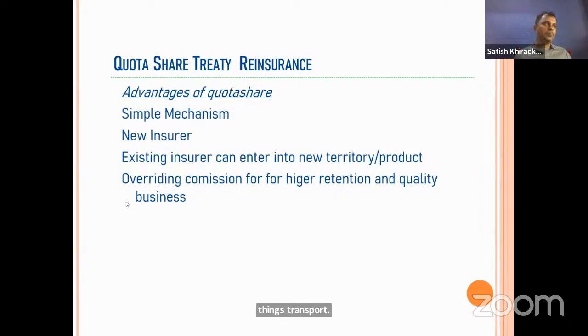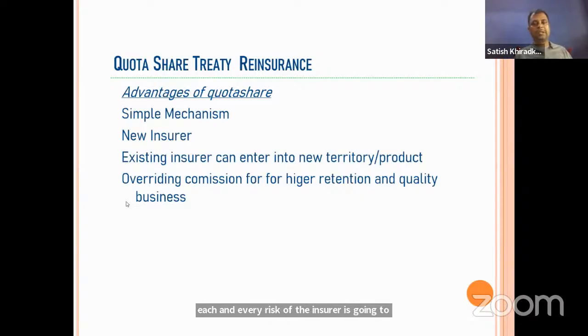It is a simple mechanism, because we know that yes, for each and every risk 80% is going to transfer, for each and every risk 60% is going to transfer. So directly it is going to transfer. We do not need to check how much or make another calculation. If a new insurer is entering the market, it is very good to enter into this treaty, because for each and every risk the reinsurer is going to pay their part.